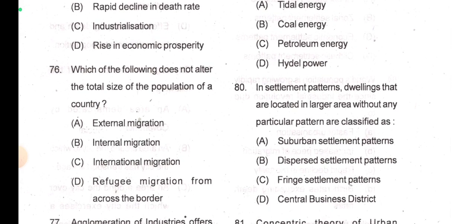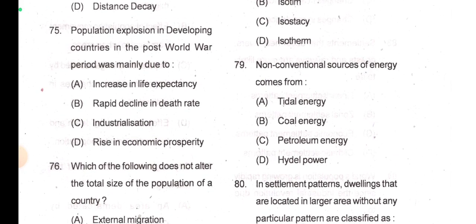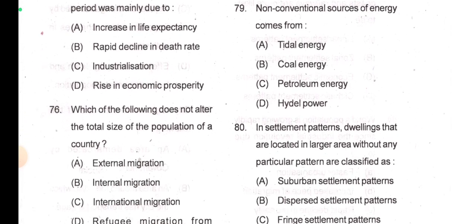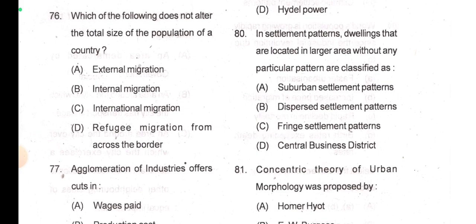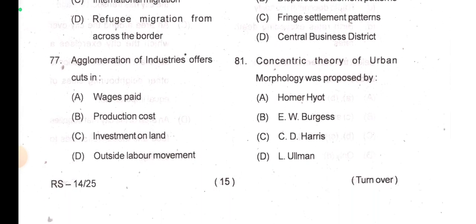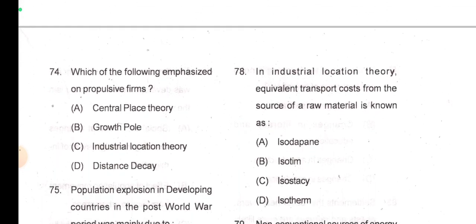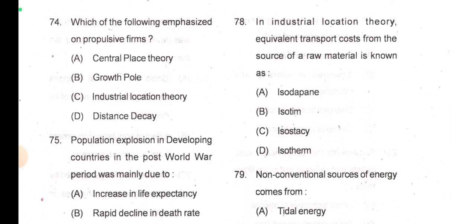Question 75: Which of the following does not alter the total size of the population of a country? That is internal migration. Agglomeration of industries offers cuts in production cost. In industrial location theory, equivalent transport cost from the source of raw material is known as